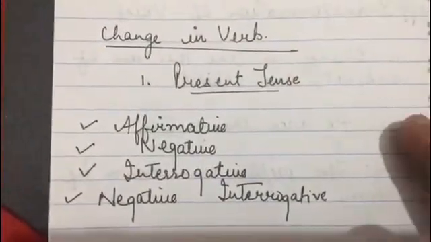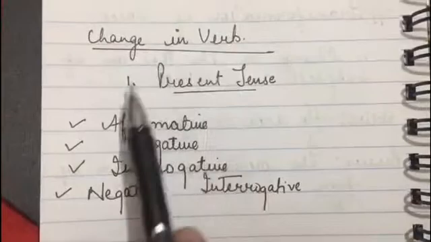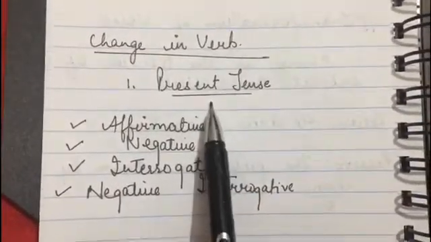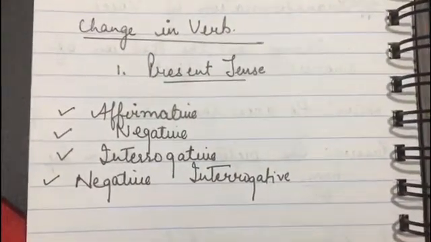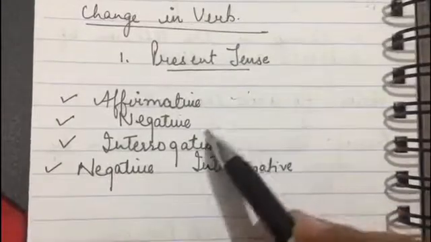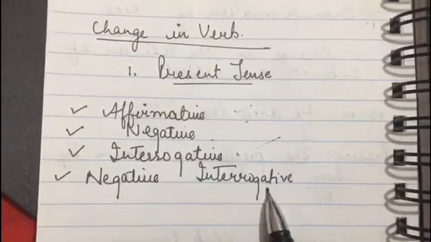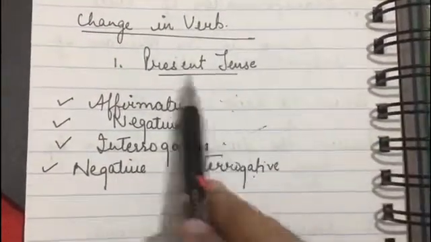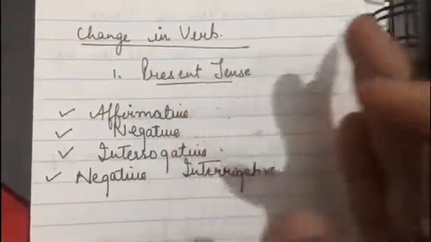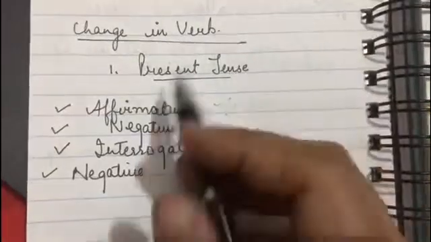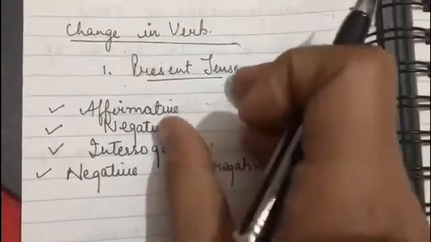So there are also change in verb, means you have to also do some changes in verb when you have to convert an active sentence into a passive sentence. So first, students will be doing a proper chart, right, where each affirmative, negative, interrogative and negative interrogative sentence will be changed, right, from an active voice into a passive voice. So first we will focus on the present tense, that is formation of passive verbs in present tense.